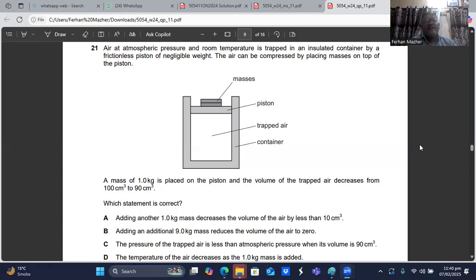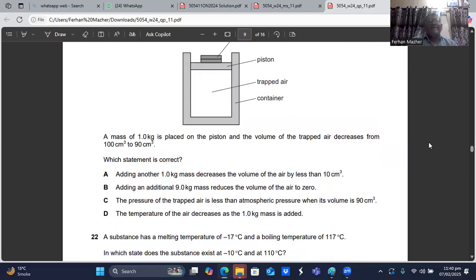Adding another 9 kg mass reduces the volume of the air to zero. The volume of the air can never be zero. Then he says the pressure of the trapped air is less than atmospheric pressure when its volume is 90 centimeter cube. No, the pressure of the air inside the container was already equal to the atmospheric pressure.